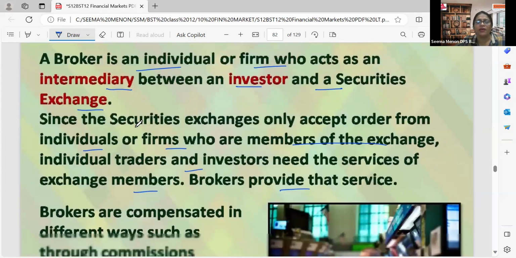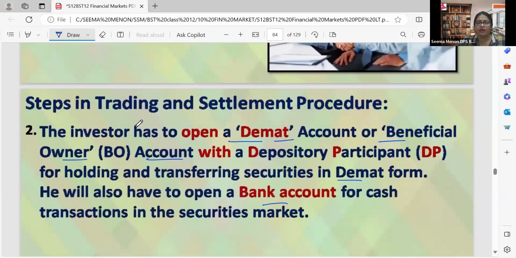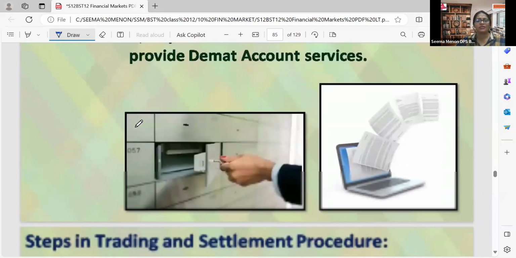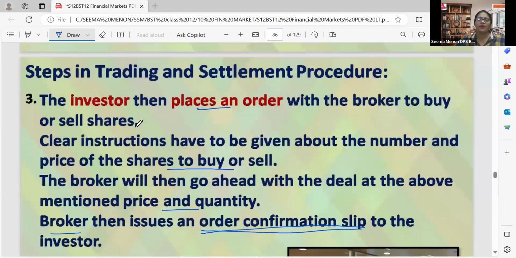Then what is happening? After that, the broker will be opening a demat account, also known as beneficial owner account. Without a demat account, the broker cannot proceed, and it will be opened with a depository participant. And here all the shares will be transferred and deposited in this demat account. And beyond the demat account, the investor has to open a bank account also. After completing this much, after opening the demat account and bank account, the investor places an order with the broker for either buying the shares or selling the shares.